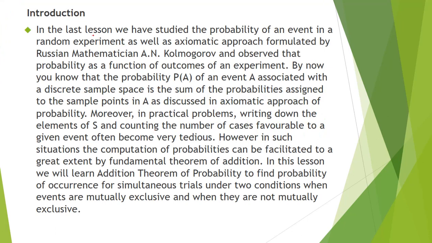In the last lesson, we studied the probability of an event in a random experiment, as well as the axiomatic approach formulated by the Russian mathematician Kolmogorov, and observed that probability is a function of the outcomes of an experiment. This is the axiomatic approach of probability. By now you know that the probability of an event A associated with a discrete sample space is the sum of the probabilities assigned to the sample points in A. This is the formal axiomatic definition of probability.